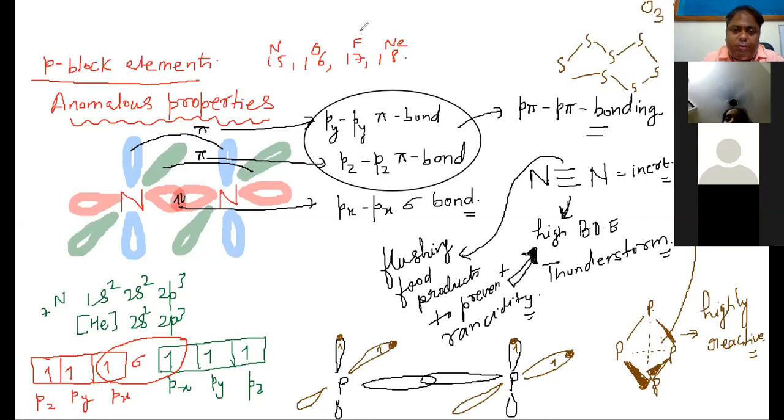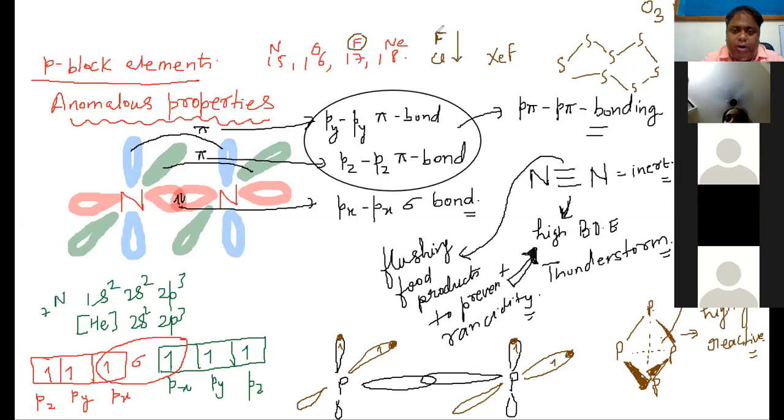What is the anomalous property of fluorine? Fluorine can even form bonds with noble gases. See, xenon is so inert, it is in the 18th group, but fluorine is so electronegative that it forms compounds with xenon. Then, if you see fluorine and chlorine, the electronegativity of fluorine is more than that of chlorine, obviously, because as we go down, electronegativity decreases.